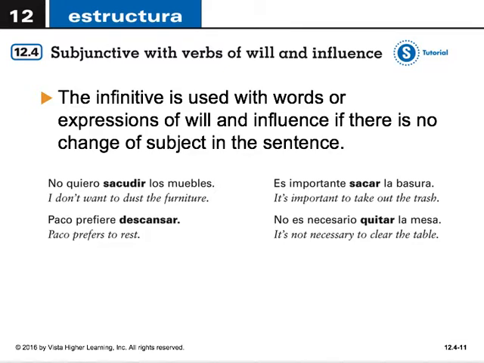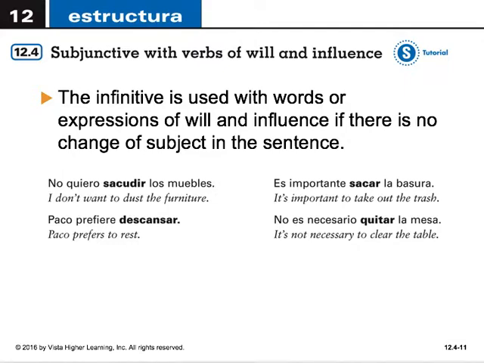An infinitive is used with verbs of expressions of will or influence if there is no subject change in the sentence. For example, no quiero sacudir los muebles. I don't want to dust the furniture. O es importante sacar la basura. It's important to take out the trash. Paco prefiere descansar. Paco prefers to rest. No es necesario quitar la mesa. It's not necessary to clear the table.